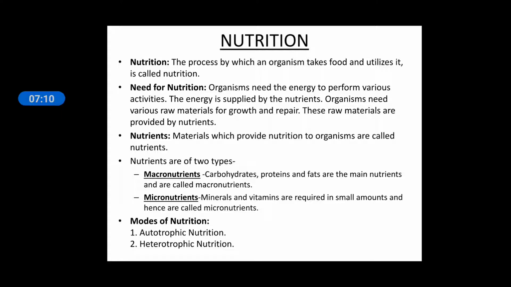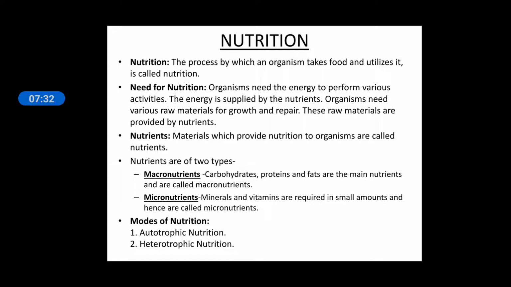Self nutrition means those organisms which prepare their food on their own are known as autotrophic organisms, and it includes plants and some photosynthetic bacteria.